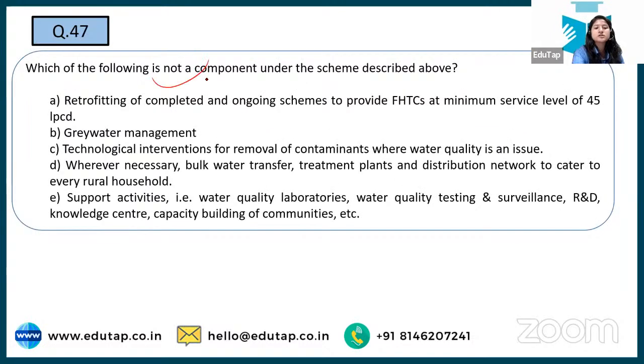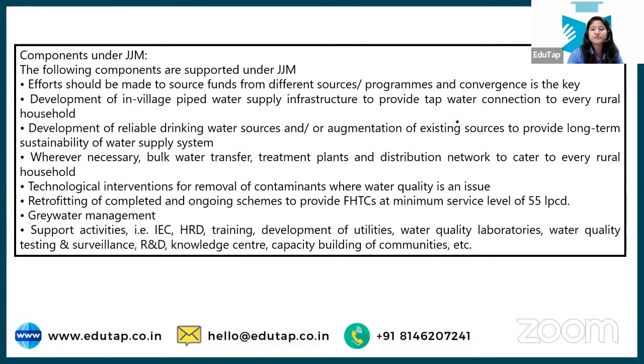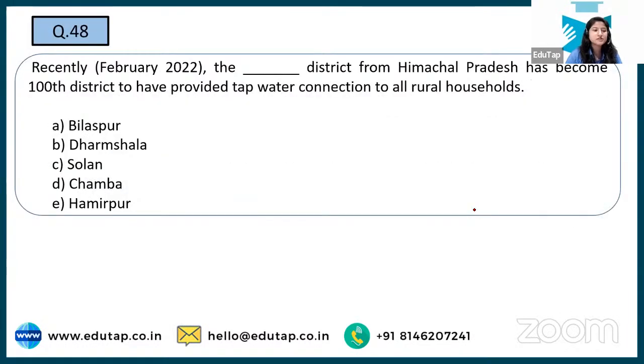Next is, which of the following is not a component under the described scheme? So here you have to read the statement and tell which of the following is incorrect. Some of it I've already told you. If you were paying attention, you could have known the answer because I have just told you. So Snehal, Nilesh, yes, A is the right answer. It is not 45, but it is 55, right? And that is why, as Nirmal and Swati Prakash are also saying, option number A is the incorrect statement because it is 55.